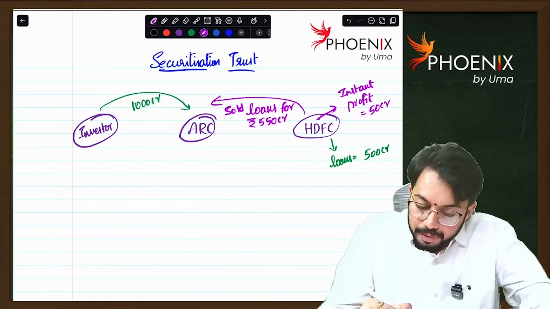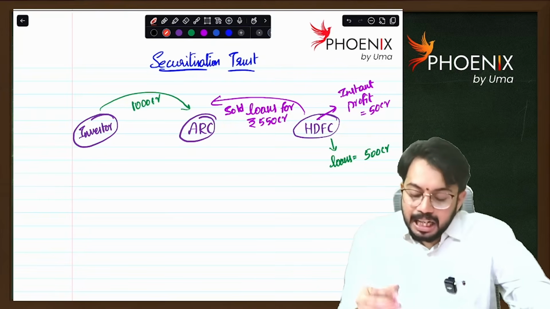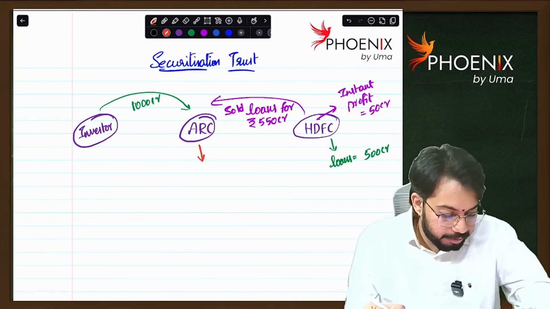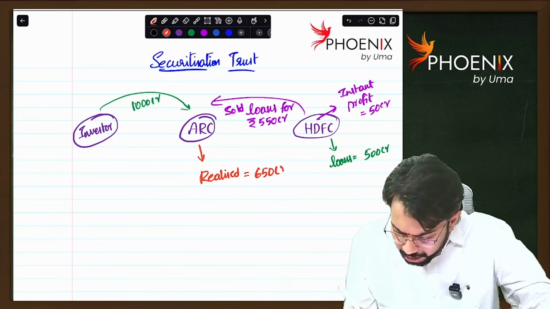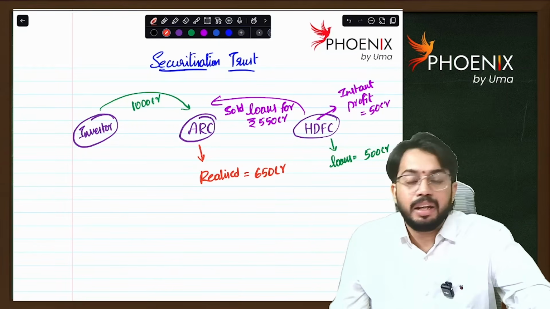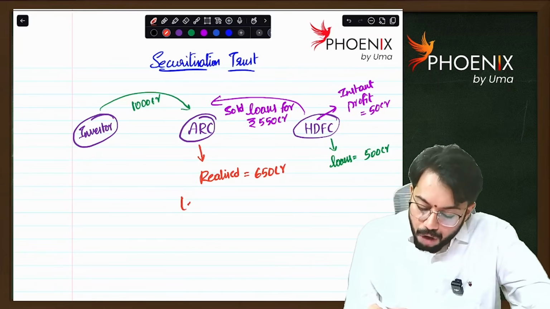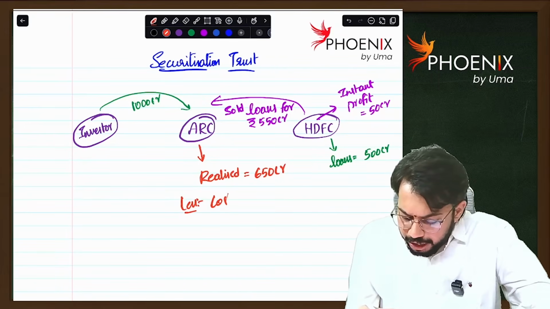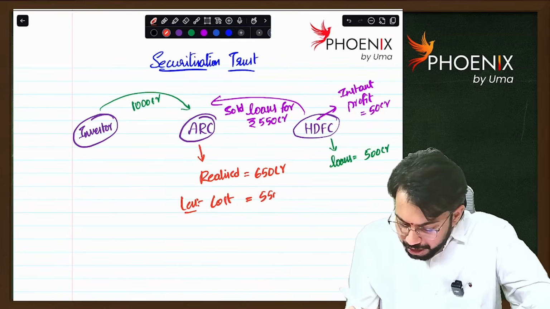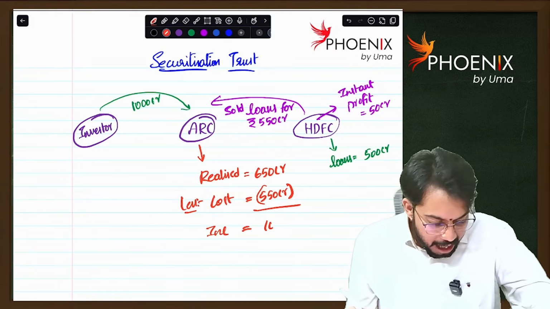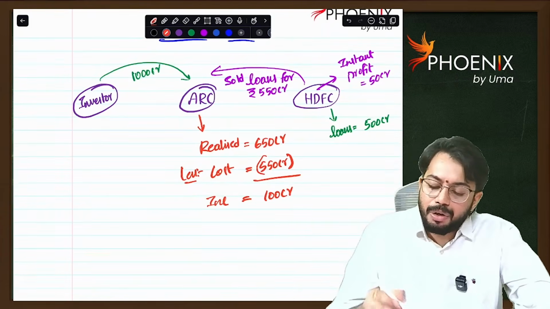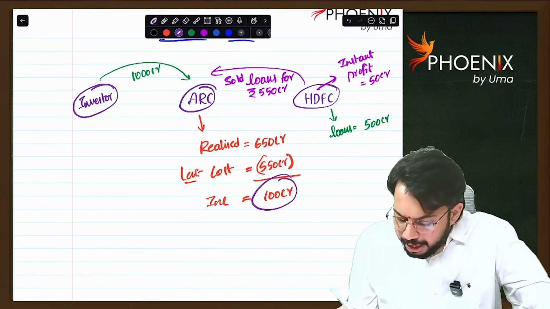Now the asset reconstruction company realized 650 crores. How much did it realize? 650 crores. What is the cost to it? The cost is only 550 crores. So how much is the income of the asset reconstruction company? 100 crores. This 100 crores is not taxable in the hands of the ARC.